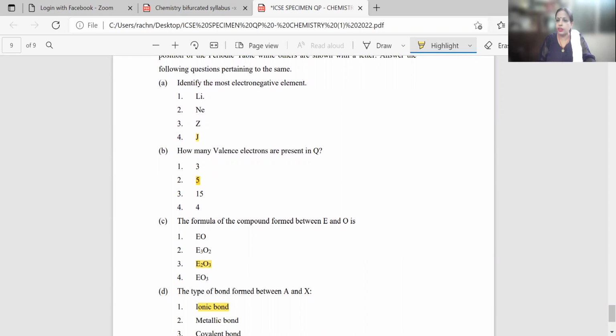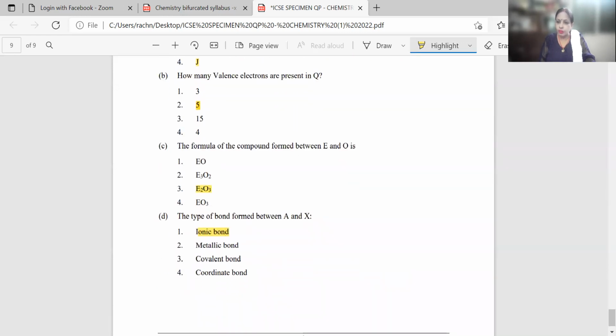Again, I am repeating the definition. It says the transfer of electron taking place from an atom of a metallic element to an atom of a non-metallic element. Whereas coordinate is the modification of covalent bond, and the definition of covalent bond says that it is a chemical bond which is formed by the mutual sharing of electrons between the atoms of the same non-metallic element or different non-metallic elements. So here, the correct answer will be ionic bond.